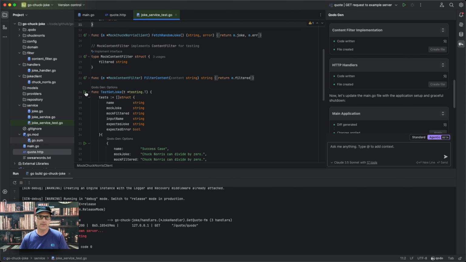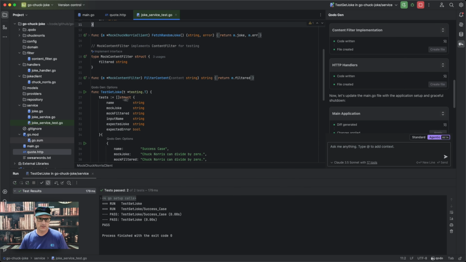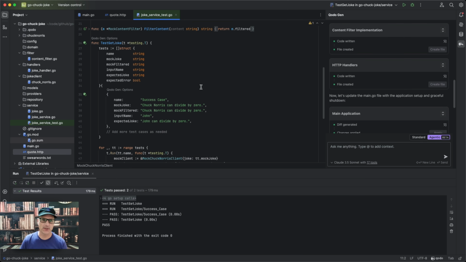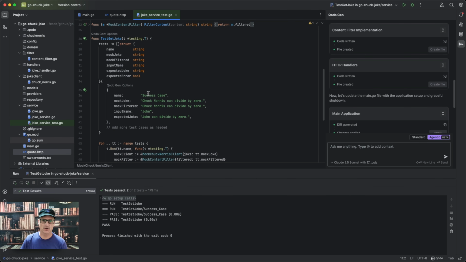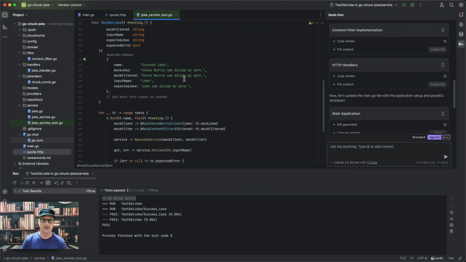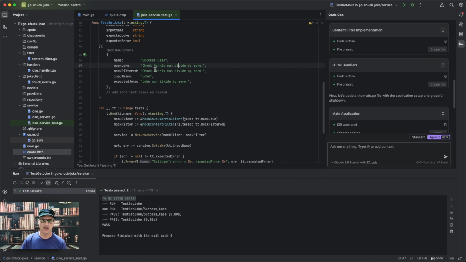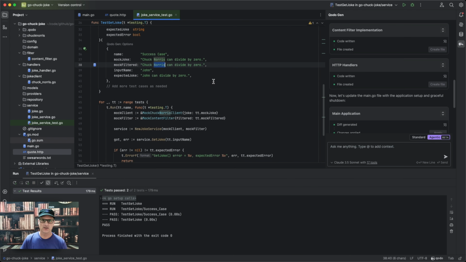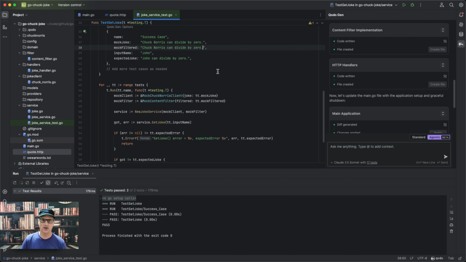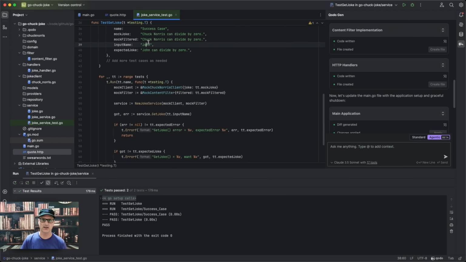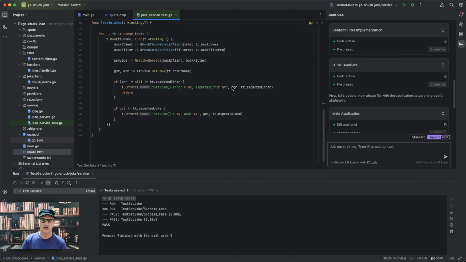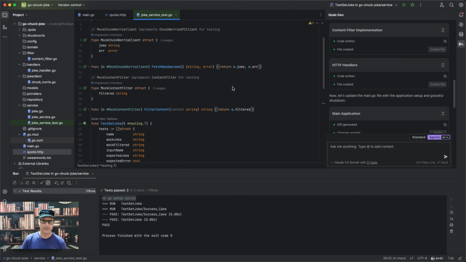Let's go ahead and run the tests. And you'll see it passed all the tests. So it wrote some basic tests here. This is the success. There's the mock joke and then the mock filtered. So it's making sure that it comes through and there were no bad words in it. So it didn't pick any of those.